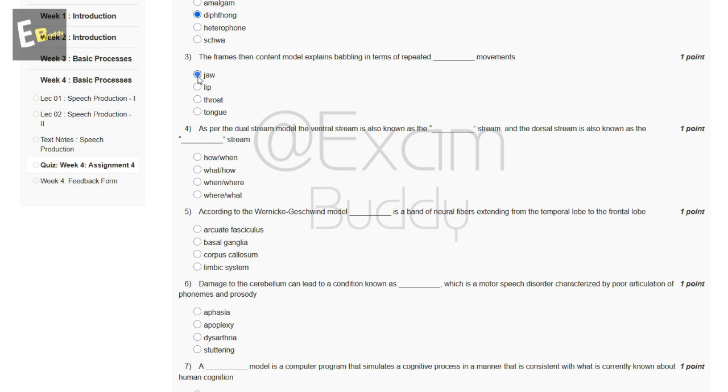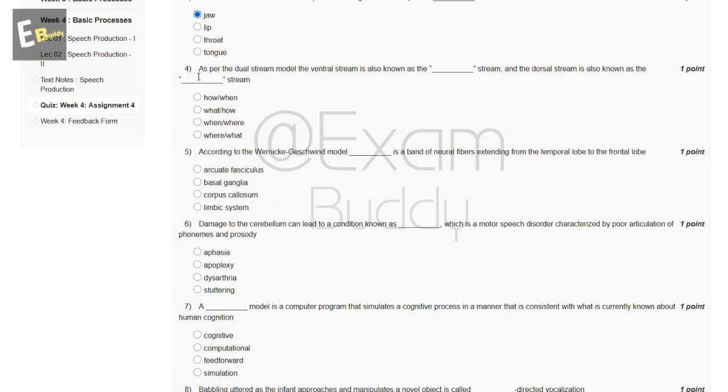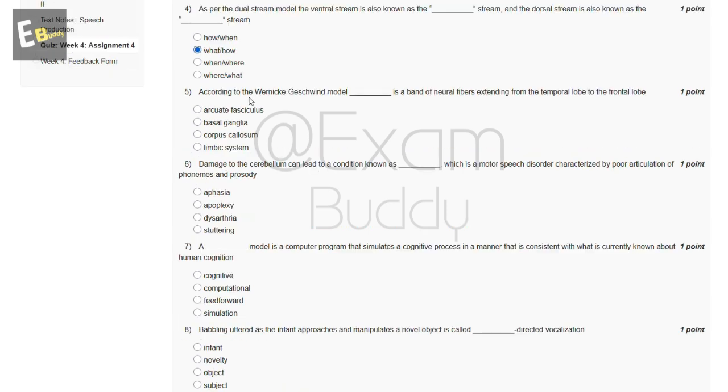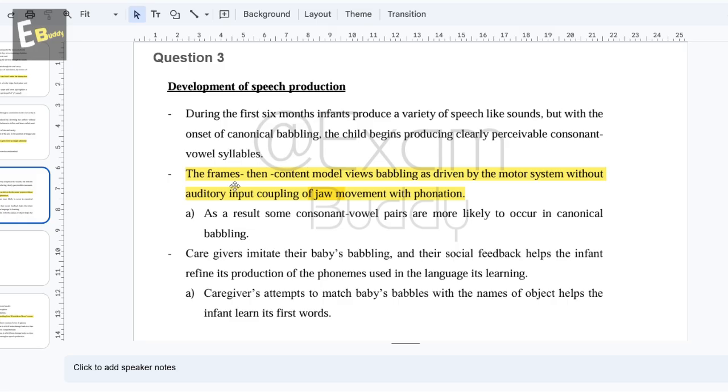Now the fourth question is: as per the dual stream model, the ventral stream is also known as the dash stream and the dorsal stream is also known as the dash stream. These are the options, and the answer of our fourth question is B. Now the fifth question is: according to the Wernicke-Geschwind model, dash is a band of neural fibers extending from the temporal lobe to the frontal lobe. These are the options.